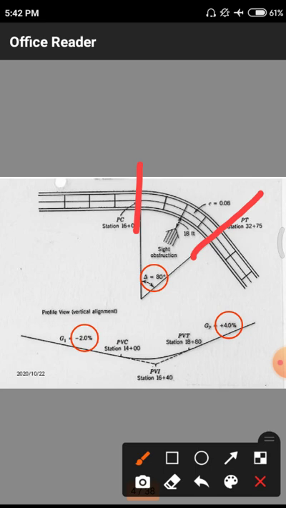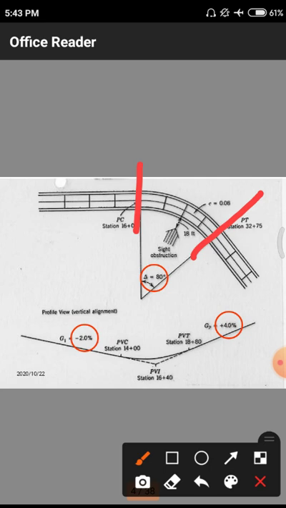Okay, after that in the bottom part we are having this vertical alignment. This is the horizontal alignment, the top portion. In the below portion we are having this vertical alignment. In this vertical alignment also there is merging of two roads, and they are simply shown by dotted lines. If they merge with respect to the straight portion, what the lines look like, and by using this curve, what the lines look like. Those two we are having.